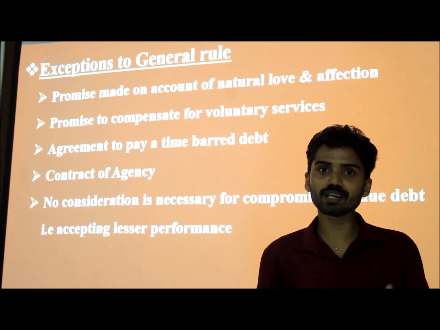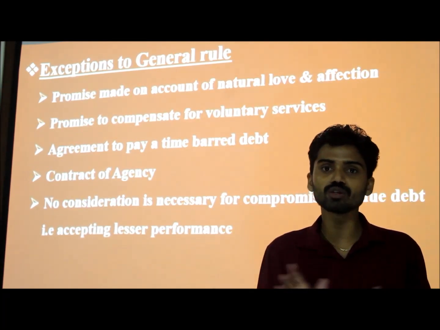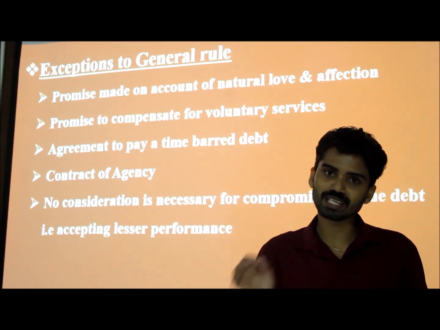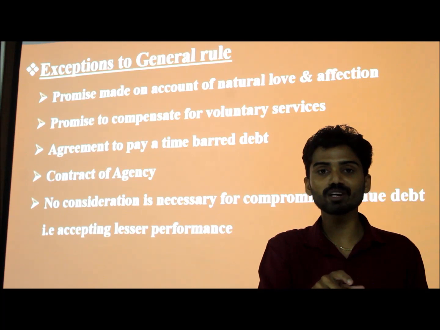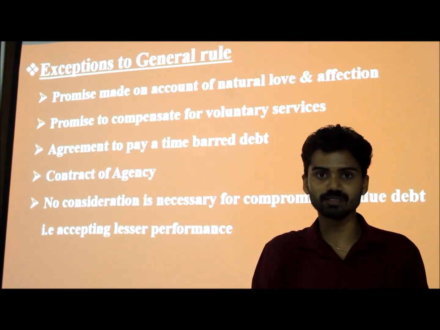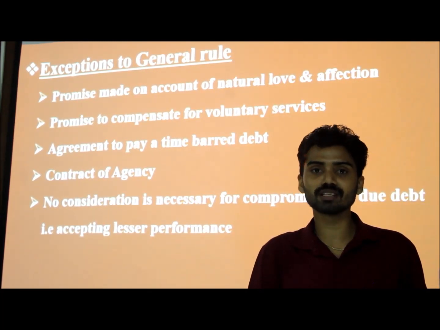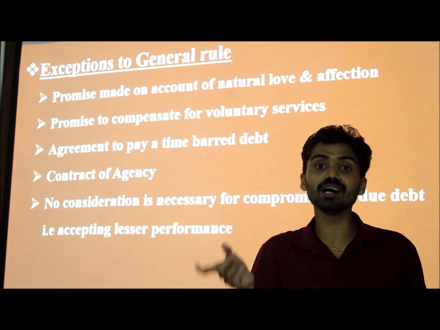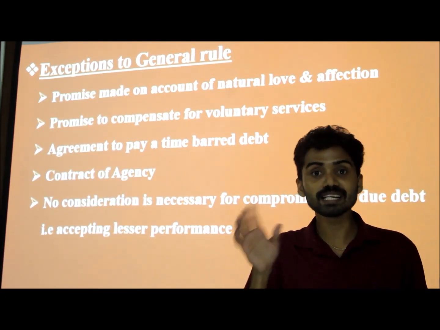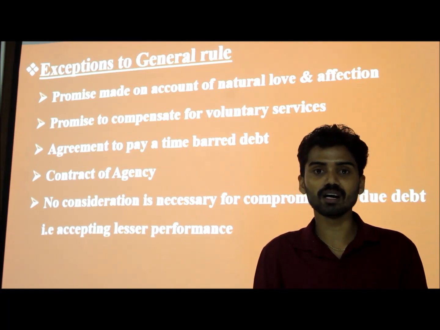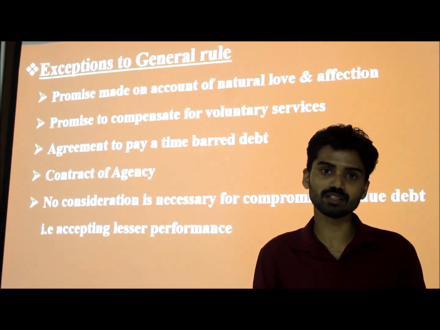So that person says, you don't have to give this 10,000 rupees back, just give 5,000 rupees back, that is enough for me. That can be called the acceptance of lesser performance. If that person is ready to accept the lesser performance as a compromise, it does not come under the general rule, that is, no consideration, no contract.